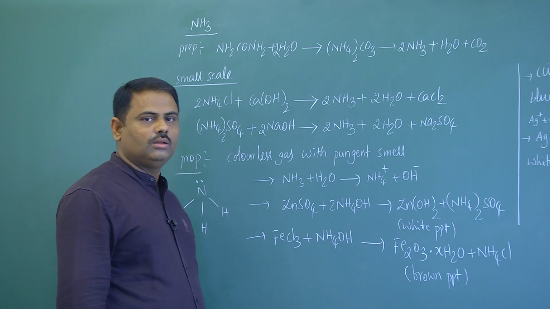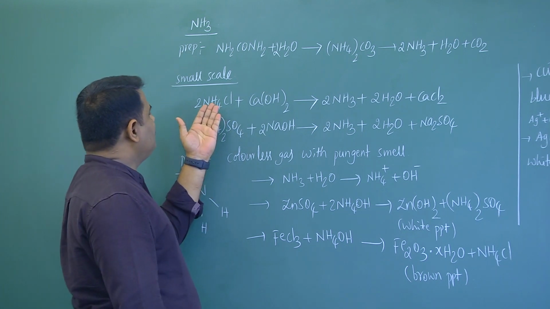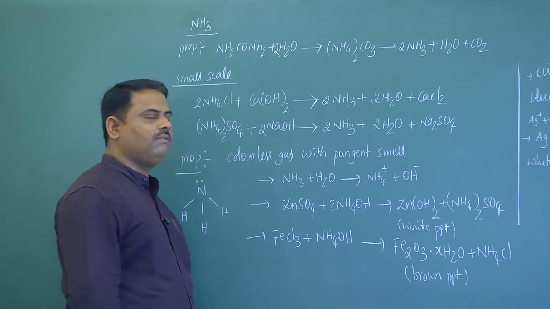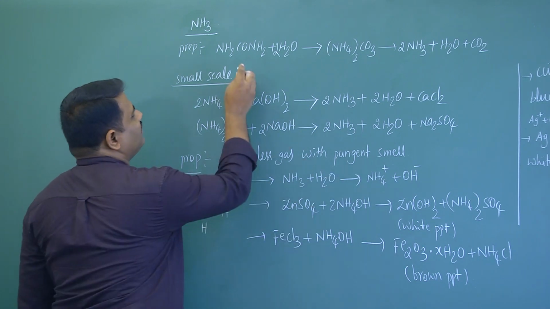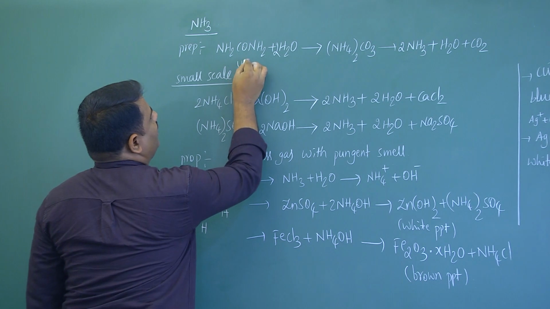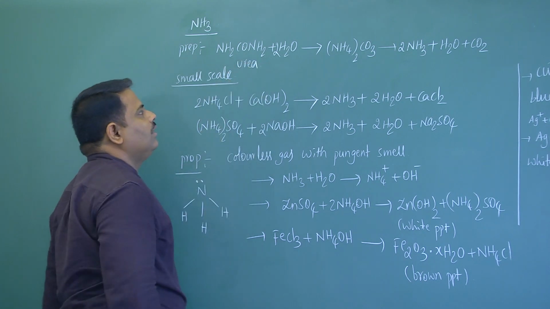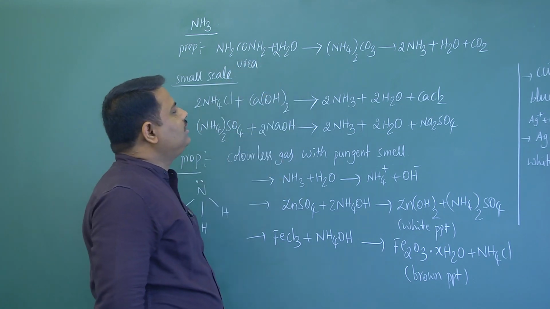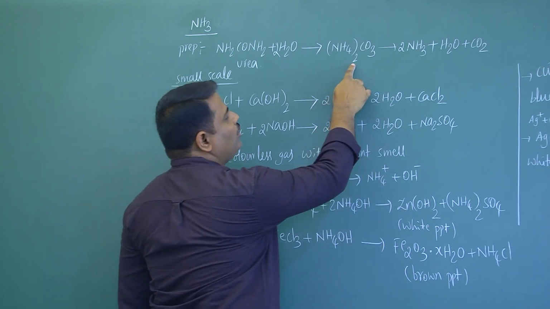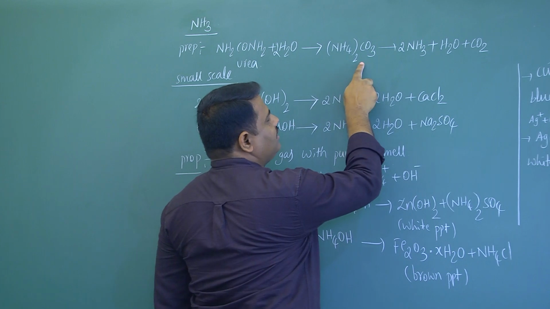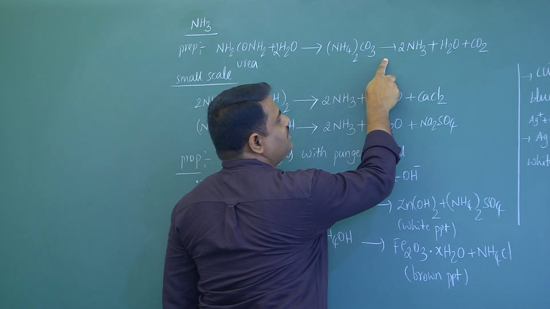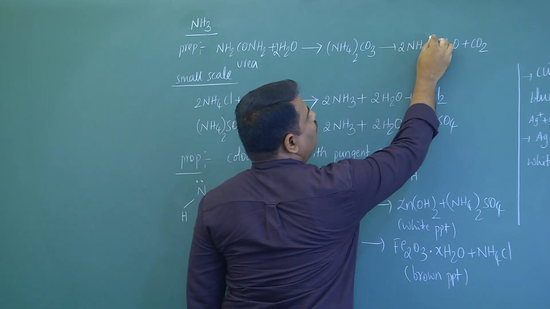Next, normal preparations and chemical properties of ammonia. Now here generally this is urea. When it reacts with water, then we will get ammonium carbonate. Ammonium carbonate on dissociation gives ammonia gas.